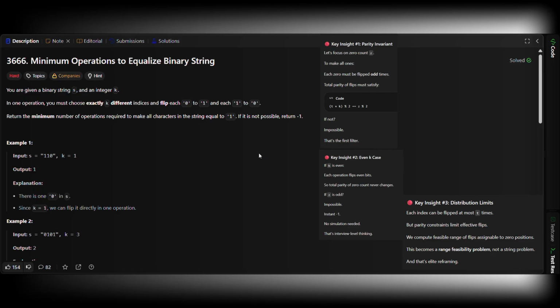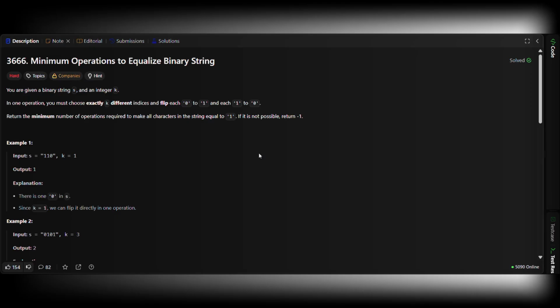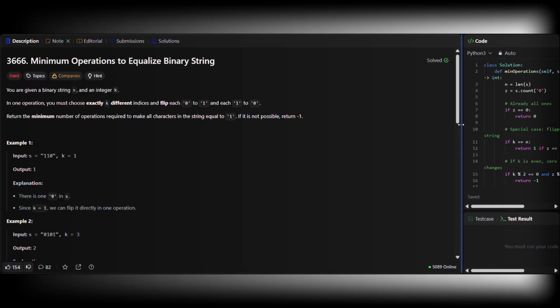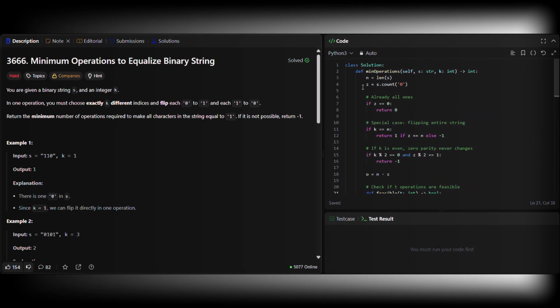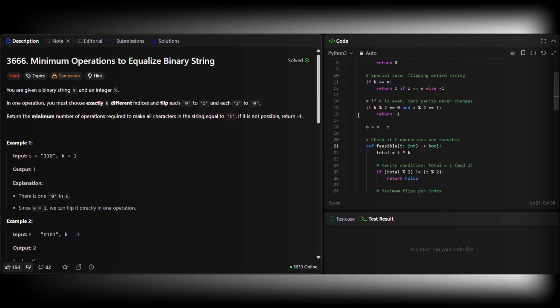Let's break down the solution. We start by computing n, the length of the string, and z, the number of zeros. If there are no zeros, we're already done. Return 0. Next special case: if k equals n, every operation flips the entire string, so we can only succeed in one move if every character is 0. Otherwise, impossible. Now the first invariant check. If k is even, each operation flips an even number of bits, so the parity of the zero count never changes. If z is odd in that case, immediate -1. From here on, we search for the minimum number of operations, call it t. Each t produces total flips equal to t times k.